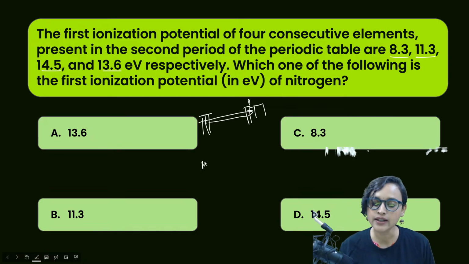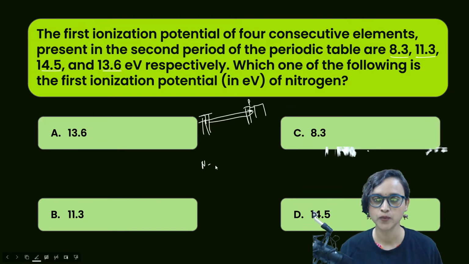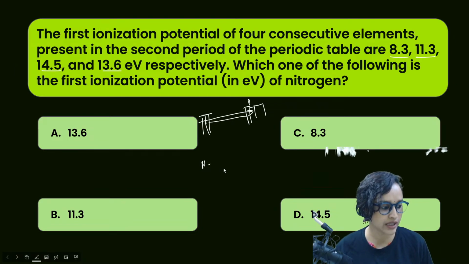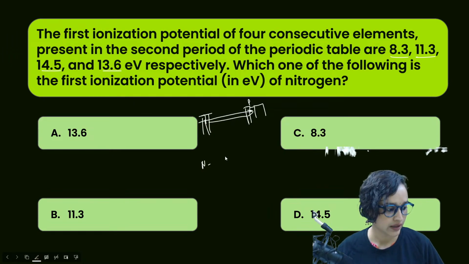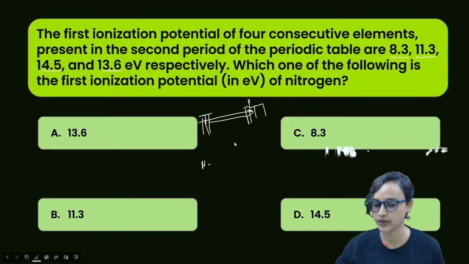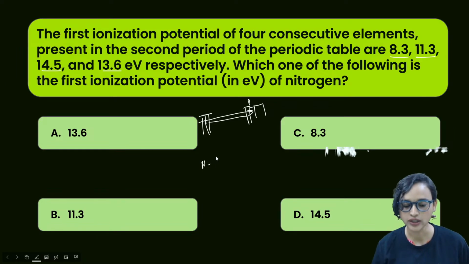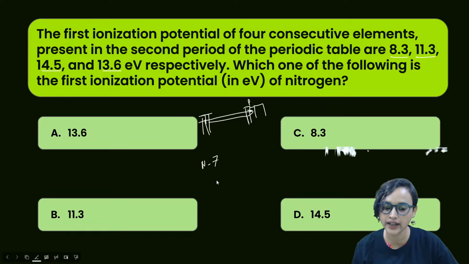Alright guys, tell me what is the atomic number of nitrogen? What is the atomic number of nitrogen, everybody? Now can you see? 7, very good. If it is 7, then how can I write it? I can write it as 1s2, 2s2, 2p3.